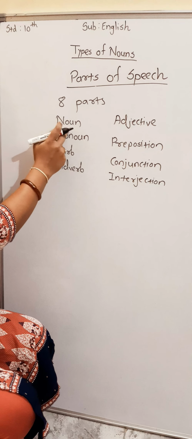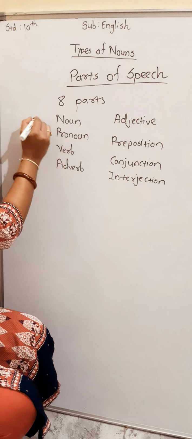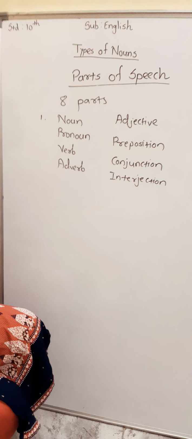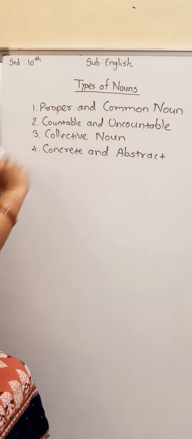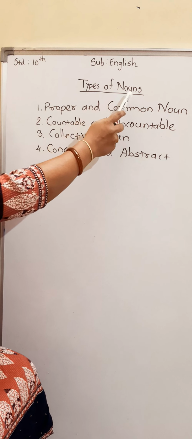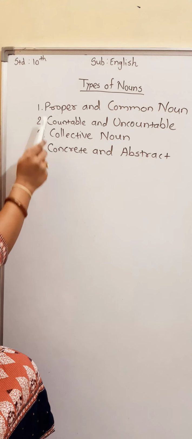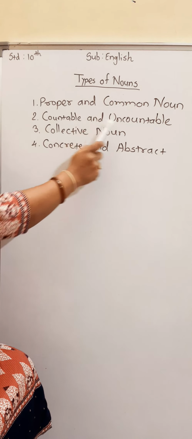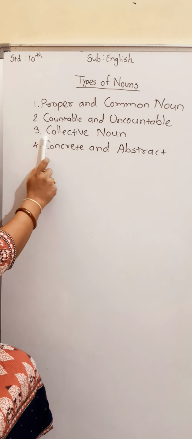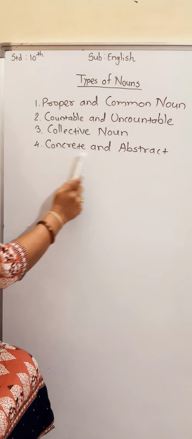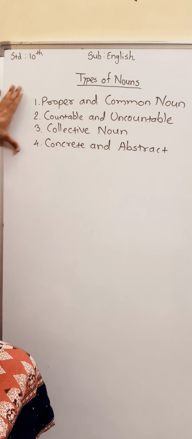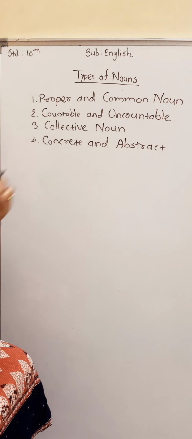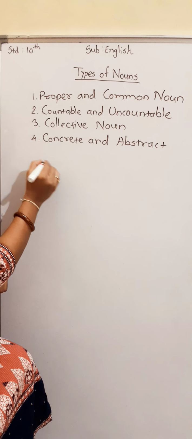So we will start with the nouns. This is the first part we will learn in this video. So let's start with noun. There are 4 types of nouns. First is proper and common noun. Second, countable and uncountable nouns. Third, collective nouns. And fourth one, concrete and abstract noun. So these are the 4 types of nouns. We will learn one by one. Today we will start with proper and common noun.